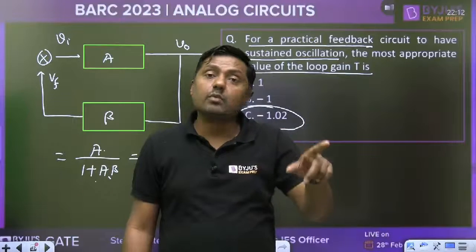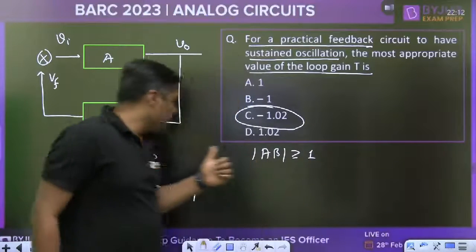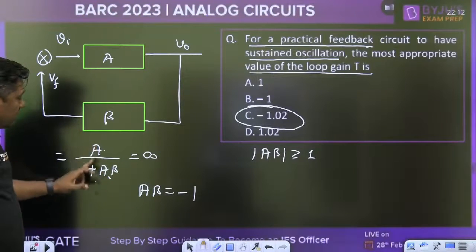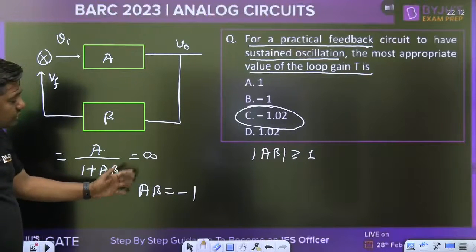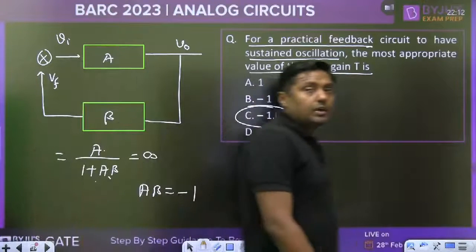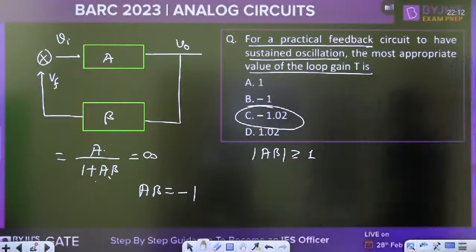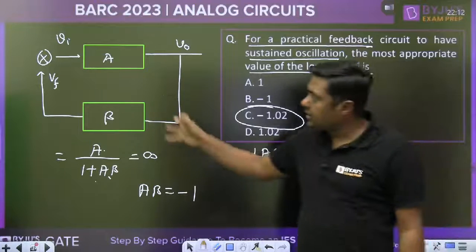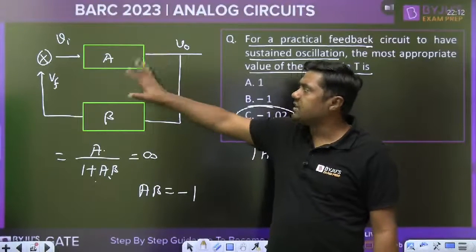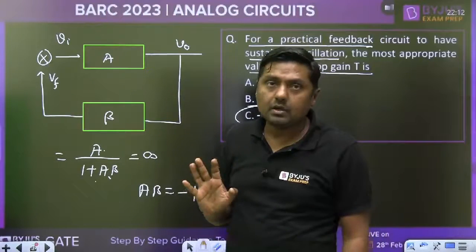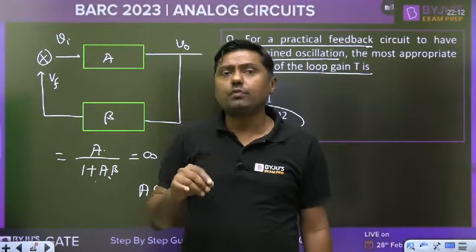It should satisfy the BARC criteria. That is the gain of the amplifier, so A beta should be equal to -1. Then the gain will become infinite, and the magnitude of A beta should be slightly greater than 1. Okay, I think now it is clear. Automatically this will convert into positive feedback. Once any amplifier satisfies the BARC criteria, effectively there will be positive feedback.